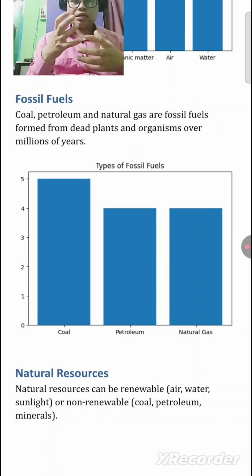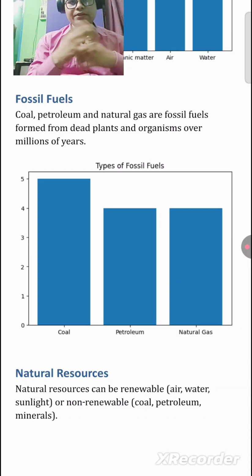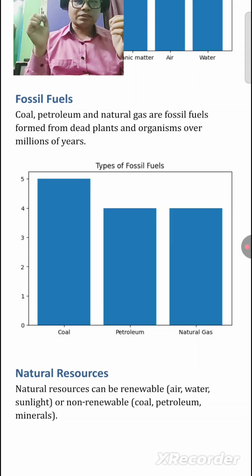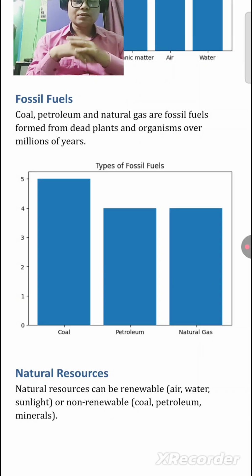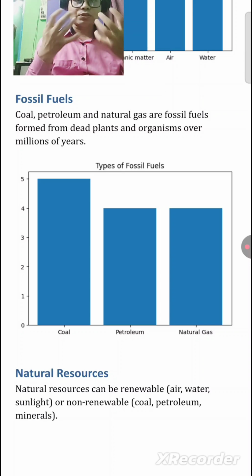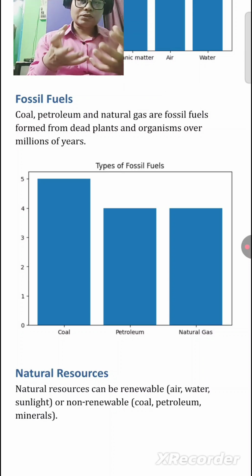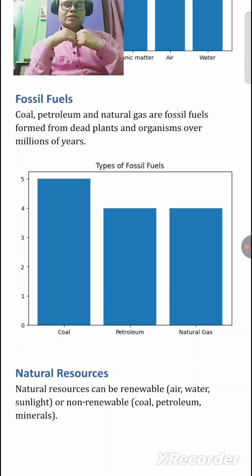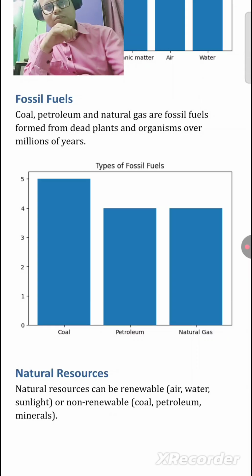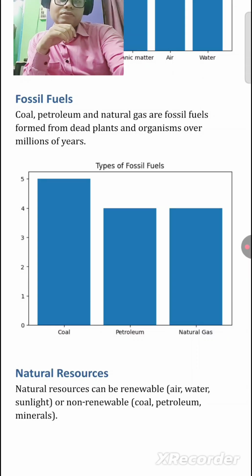Non-renewable energy is irreversible: coal, petroleum and minerals. After consumption they can't be reused. These are examples and types of natural resources.